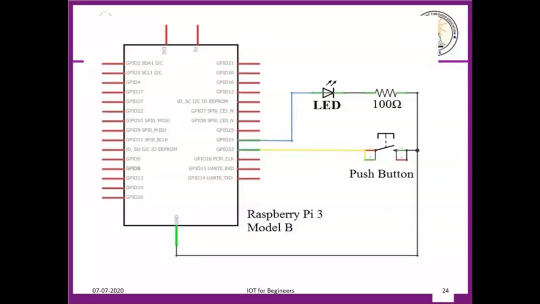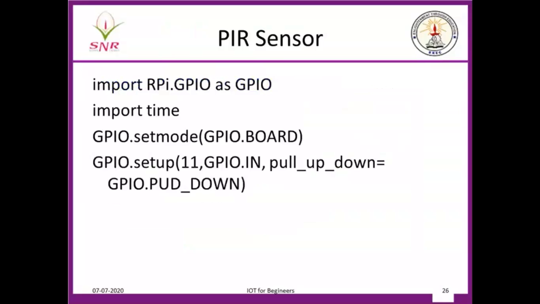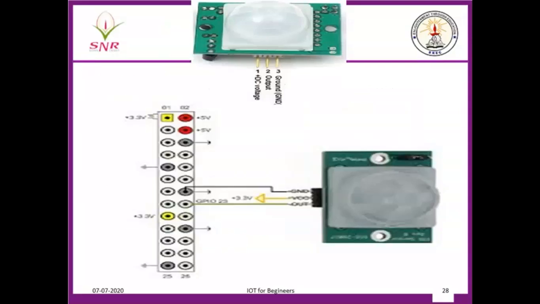Okay, now I'll show the video at the end. Now I connect a sensor. The sensor is a PIR sensor, which I have connected like this. PIR sensor will have 3 leads. One lead will be voltage, another lead will be ground, another will be the output. The output I will be connecting to the 23rd pin, which I have shown is the board 11th pin. So whenever a person is moving in front of this PIR sensor, it will tell you that a person is detected. We'll see the program.